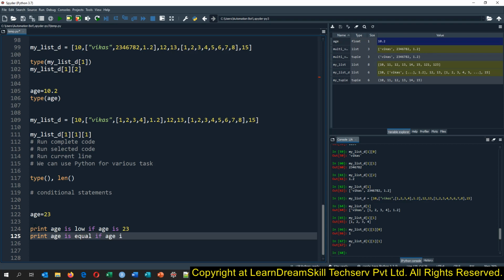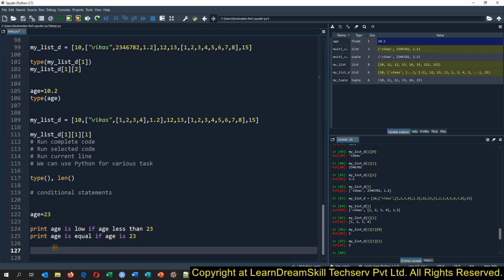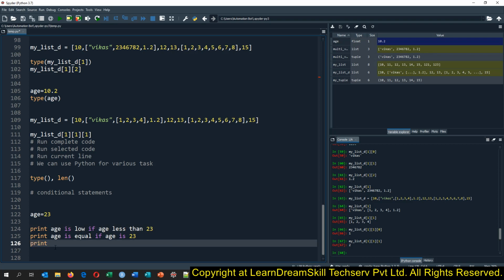If age is more than 23, print age is greater. So these are the three conditions.